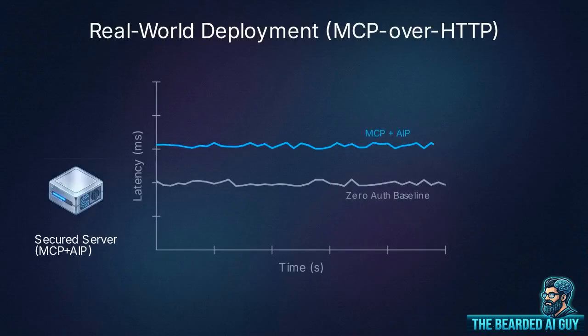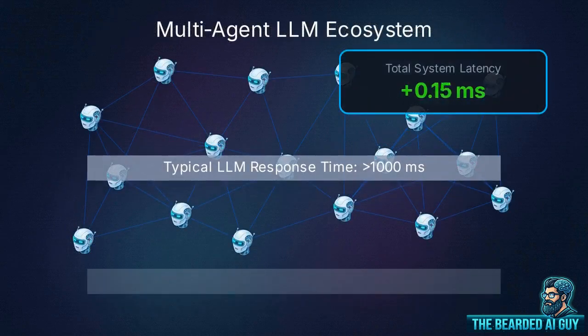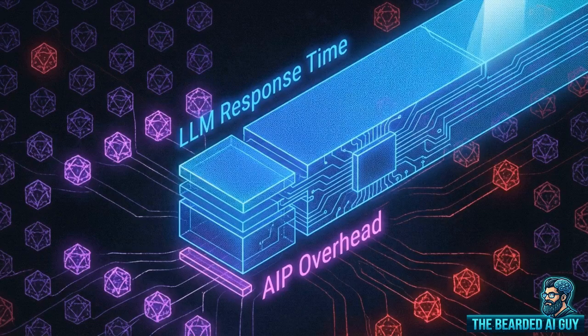In real-world deployment experiments, an MCP over HTTP setup adds an overhead of exactly 0.22 milliseconds of latency compared to a baseline with zero authentication. Even in live multi-agent LLM deployments, the total additional latency sits at 2.35 milliseconds. Relative to the time it takes an LLM to generate a response, that overhead is negligible.